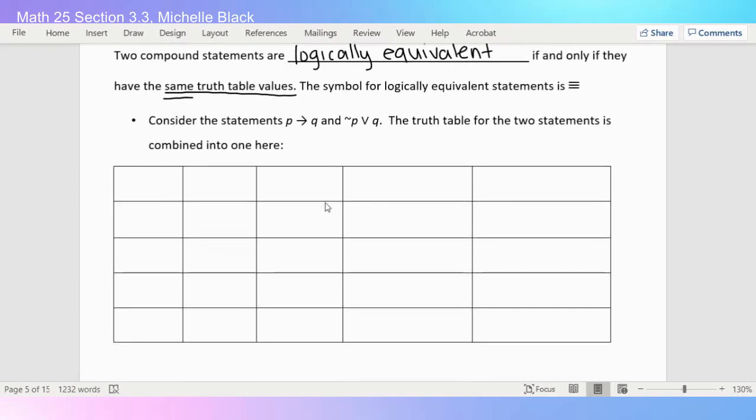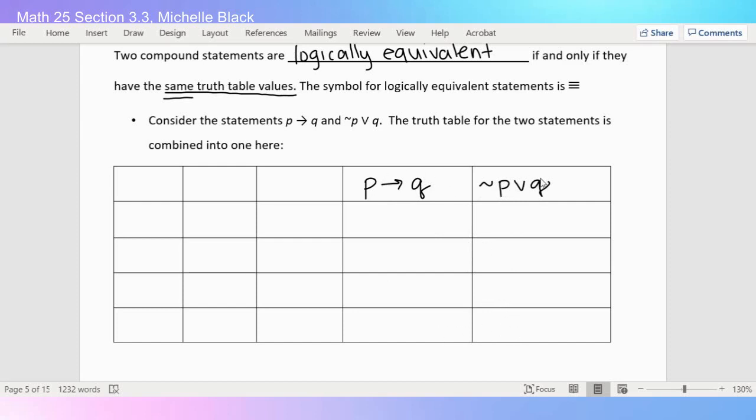So we have a conditional, if P then Q, and then we also have this disjunction, not P or Q. And what we're going to do is use one truth table to compare these two different statements. How we do that is we want the last two columns to be the two statements we're talking about. So I want to end up with one of my statements here and my other statement here. And at the end, I'm going to compare these two columns to see if the values match.